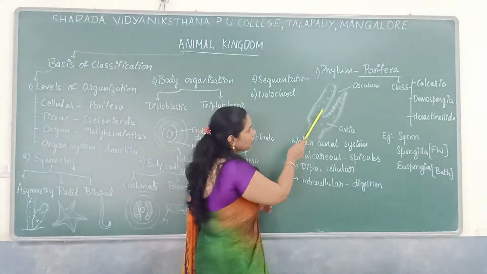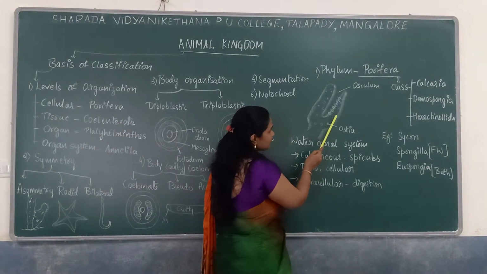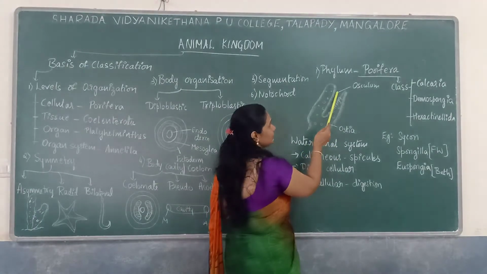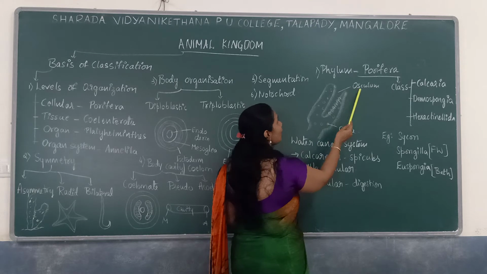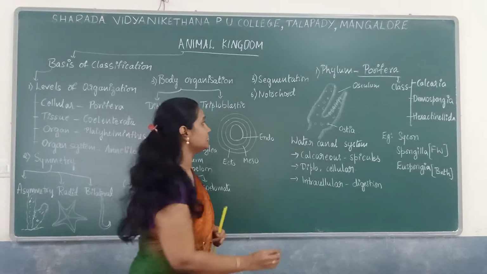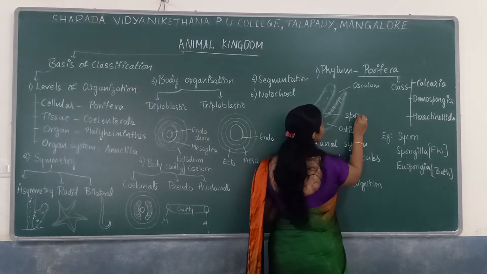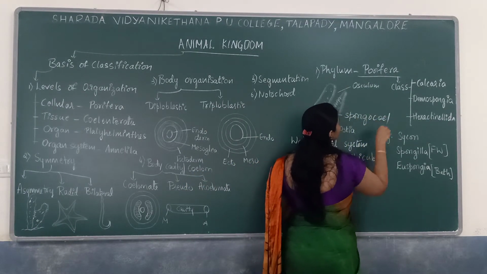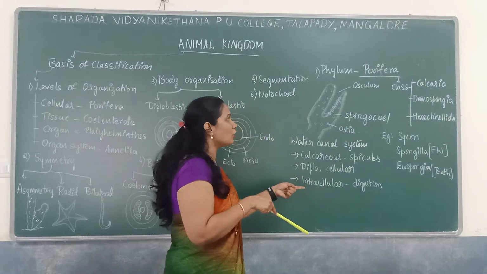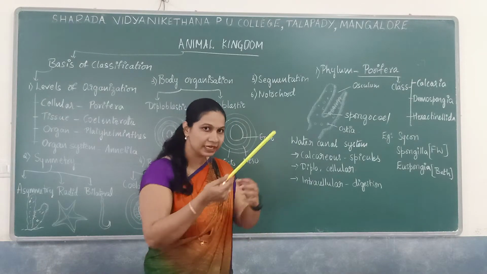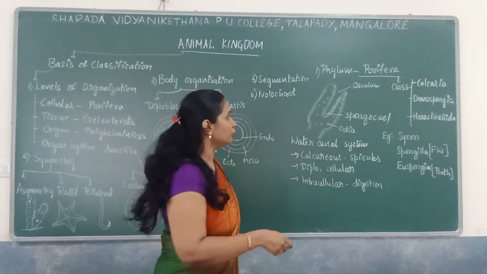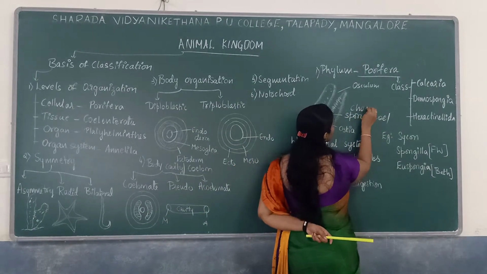Outside the body there is a presence of ostia, small pore-like structures through which water enters. Then there is a middle cavity called the spongocoel, and the outer opening known as the osculum. Water enters through ostia and moves out through the osculum. The middle cavity, the spongocoel, consists of certain cells. One of the important cells is known as choanocytes.